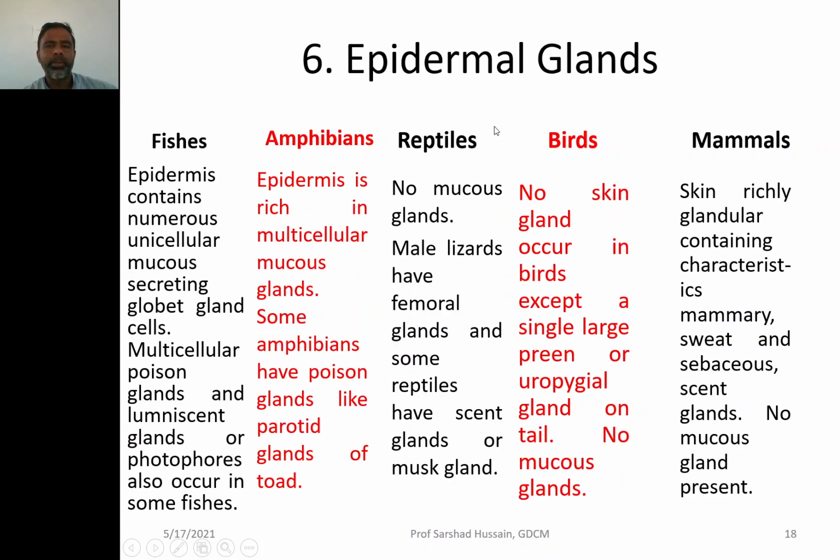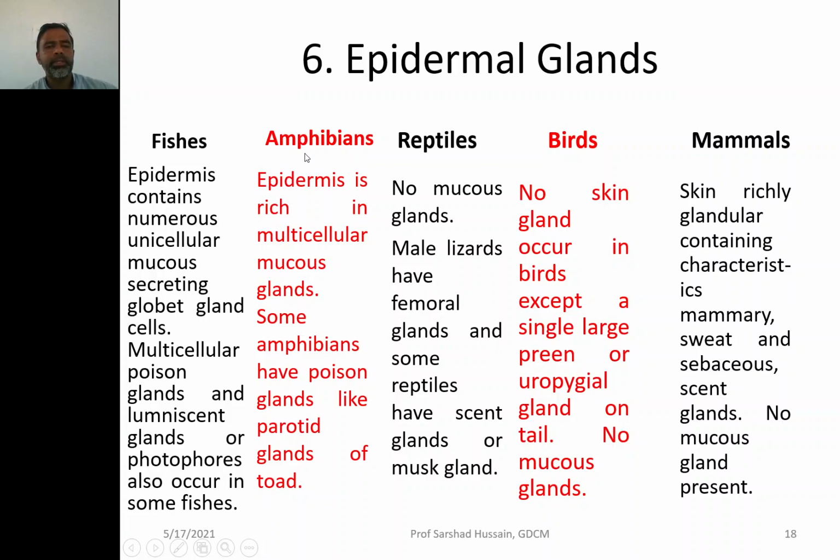Then if you look at the epidermal glands, the fishes' epidermis contains numerous unicellular mucous glands, and the multicellular poison gland also, and the luminescent gland producing light also, and the photophores are present in the fishes.